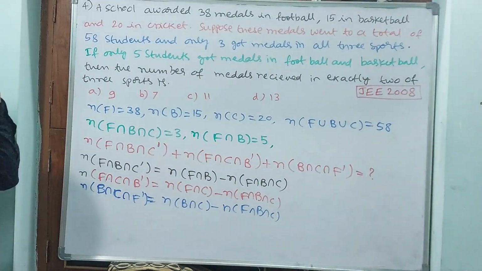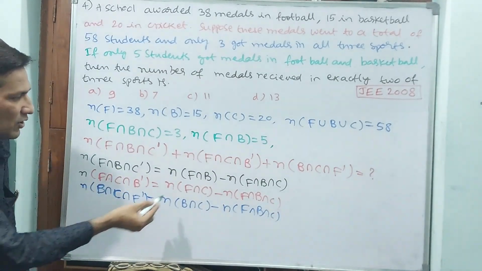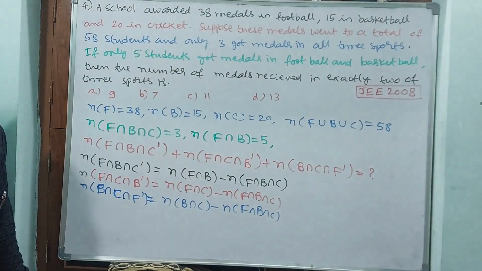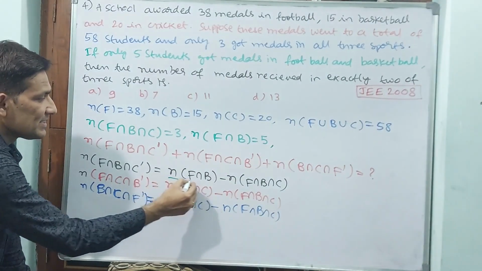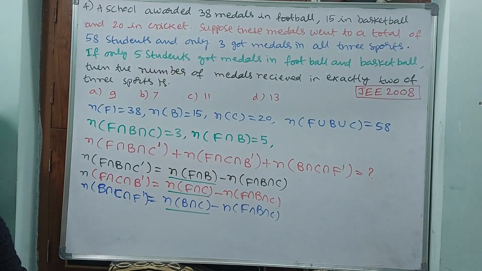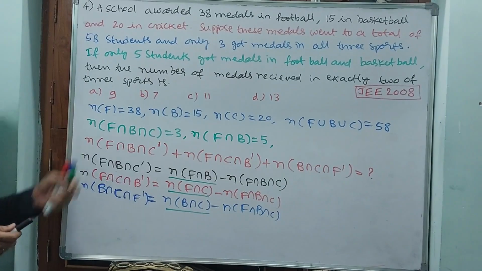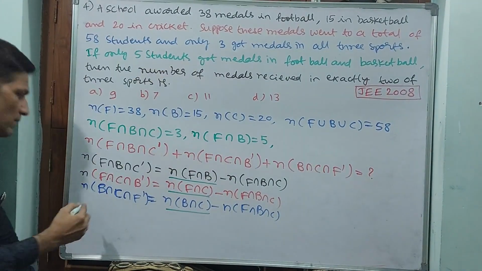Now wait. You require this. You have written this formula. Do you have all these things? You don't have. But how are you going to find this? Individually you are unable to find this. Okay, individually you are unable to find this. But you go for the complete formula for 3. Okay, what is that formula?